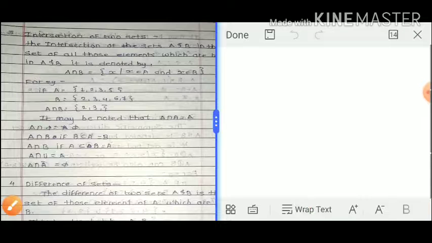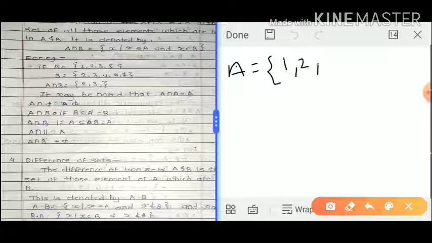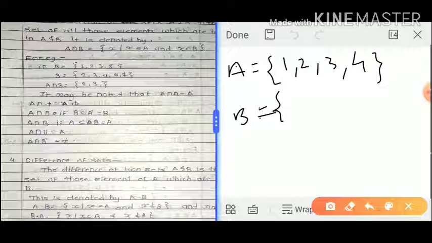For example, A equals {1, 2, 3, 4} and B equals {2, 4}.